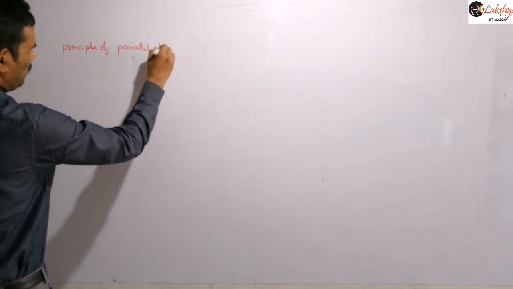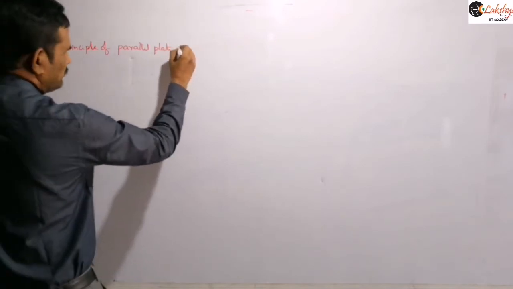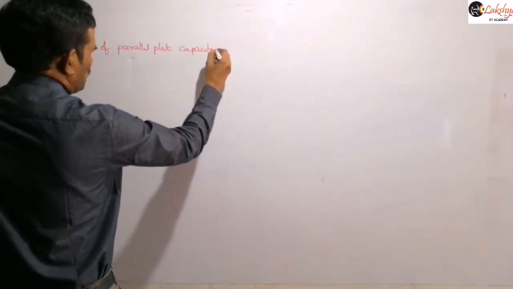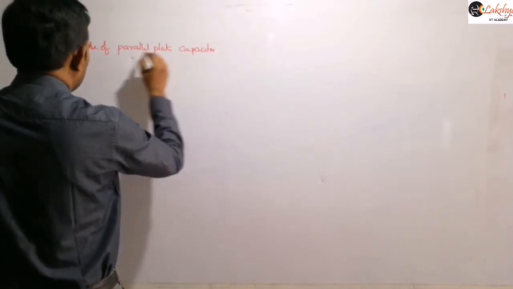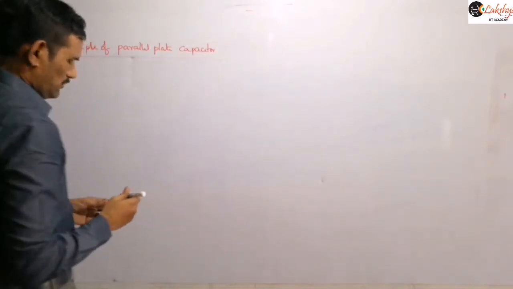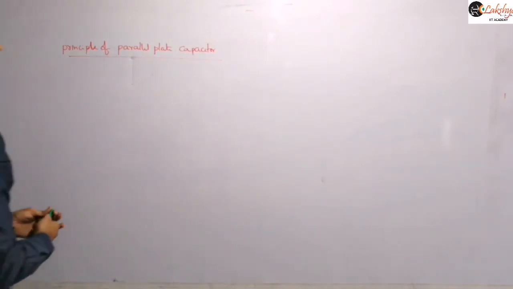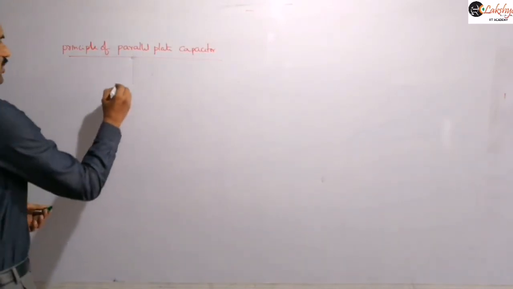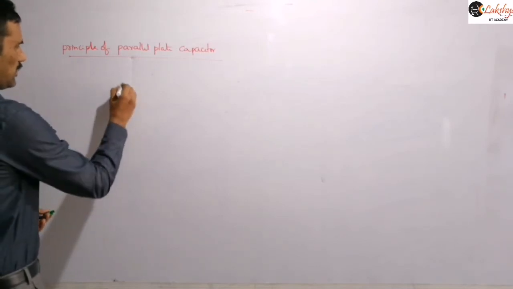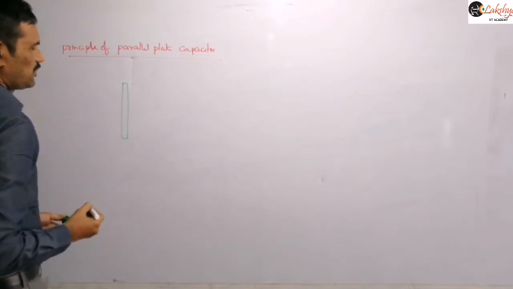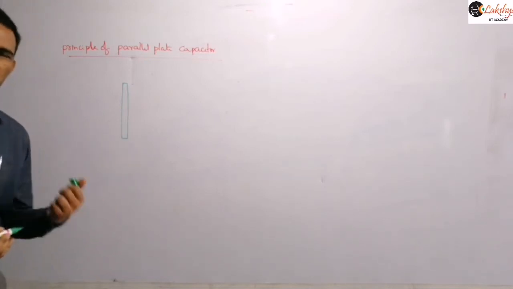The principle of a parallel plate capacitor. In this, we consider a conducting metal plate, and suppose it is already charged.